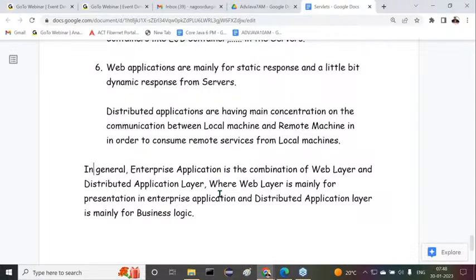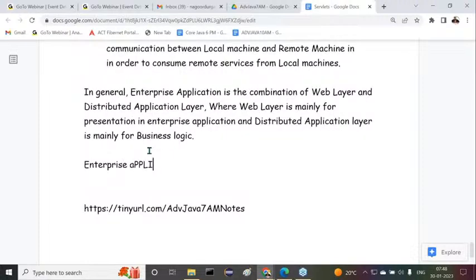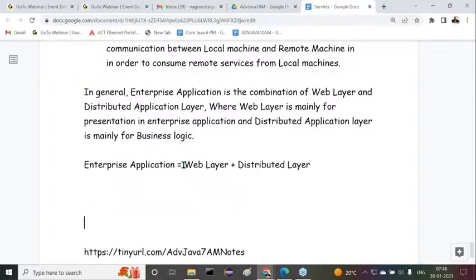In other words, an enterprise application is equal to the web layer plus the distributed layer. Both the web layer and the distributed layer, the combination of both is nothing but an enterprise application. Sir, are all of you getting clarity or not?